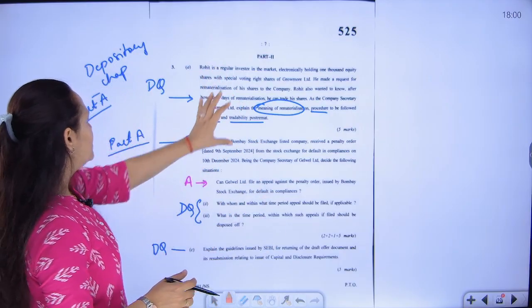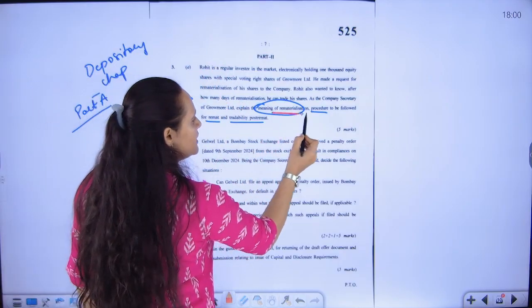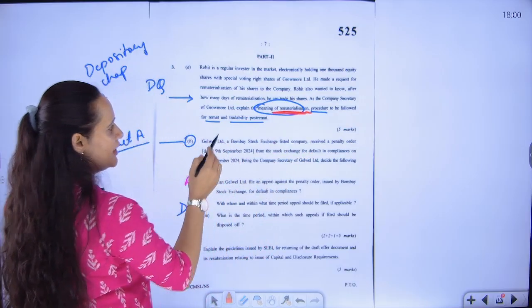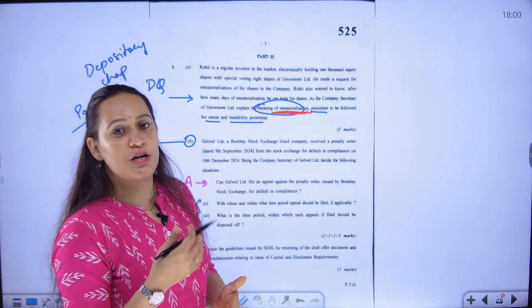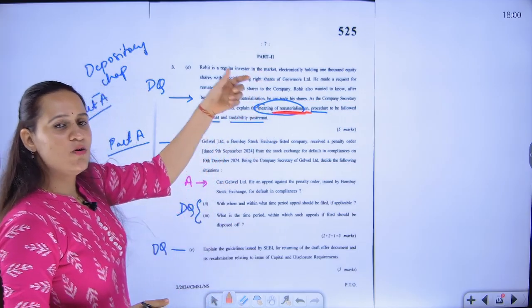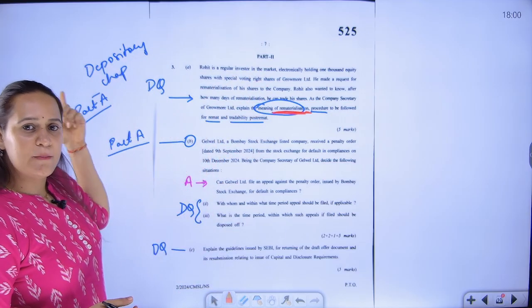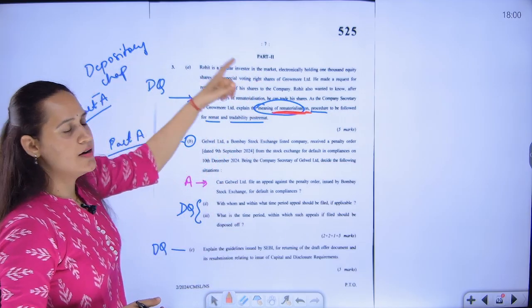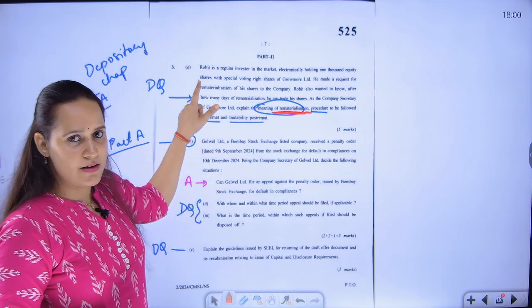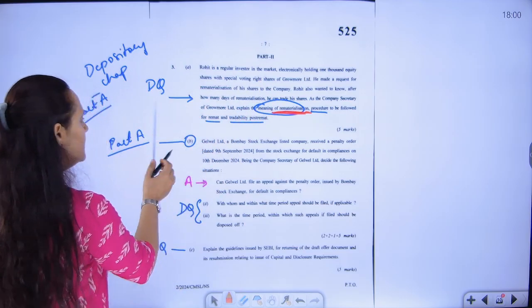Again, this one question is on the process of rematerialization. The entire meaning of rematerialization and process of rematerialization belongs to part A of the syllabus, chapter Depository and Depository Participants, but they have asked that under part B of the syllabus. That is one mistake again that we have identified. Next,